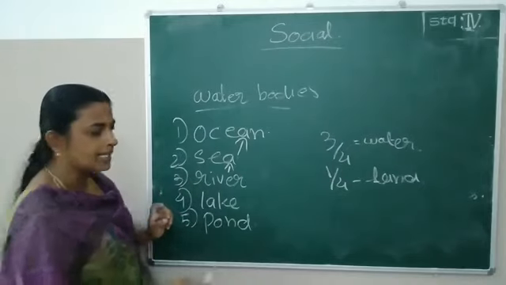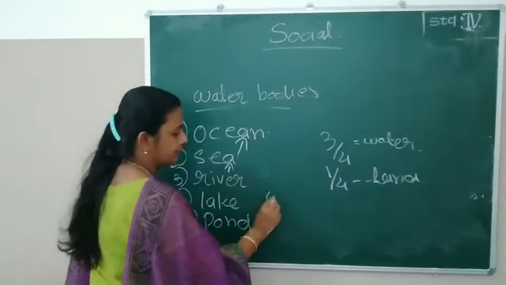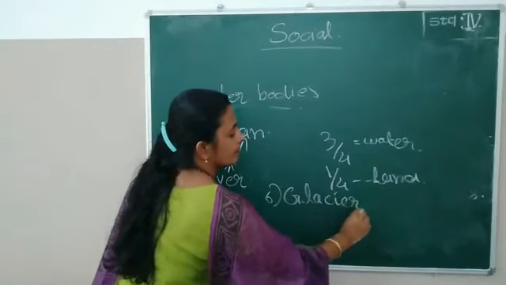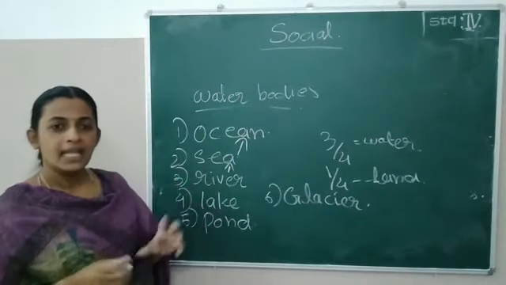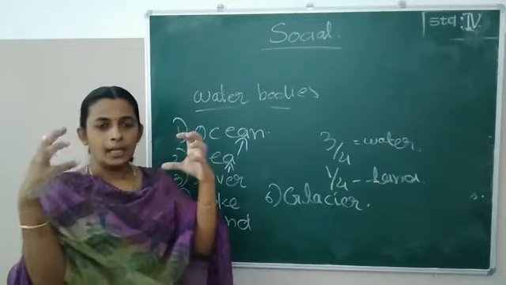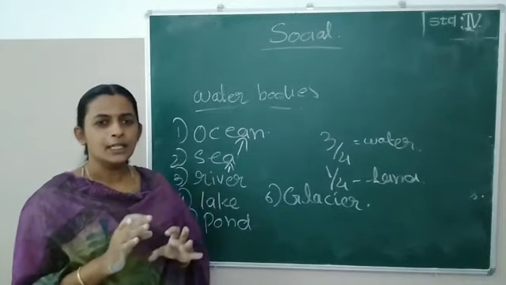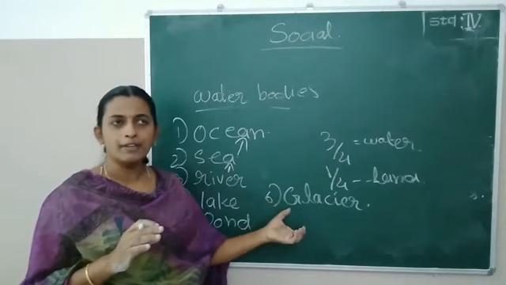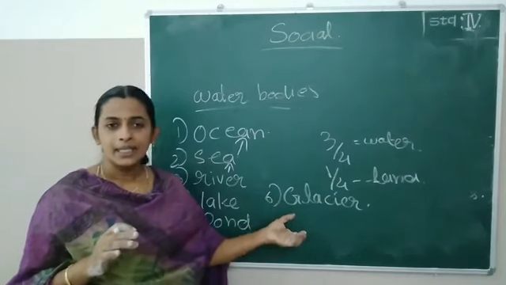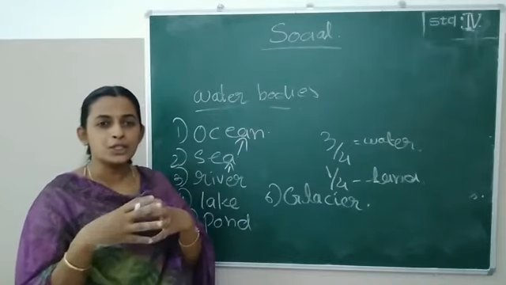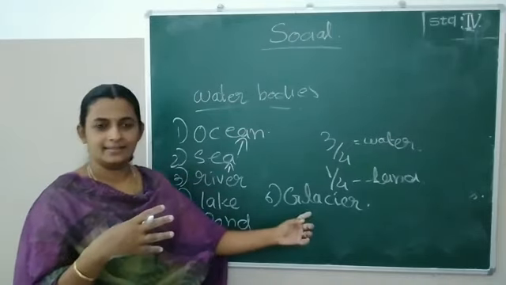The last one is glacier. Glacier, that is a piece of iceberg. Did you watch the movie about the Titanic? Yes, the Titanic was damaged by a glacier.